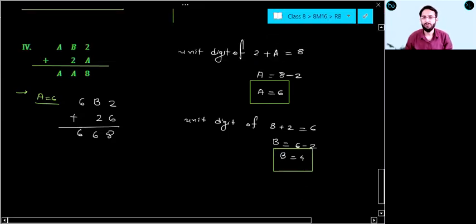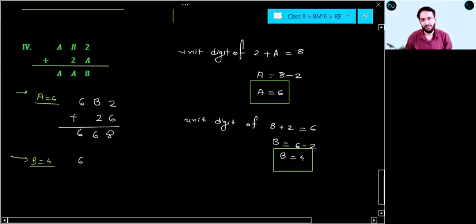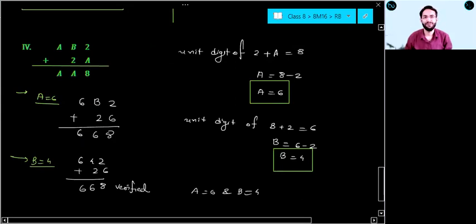When you are getting b equal to 4, then you can easily check your answer. Now let us put b equal to 4 and once verify. So 642 plus 26: 2 plus 6 is 8, 4 plus 2 is 6, 6 is 6, so 668. So which is verified. So your final answer a equal to 6 and b equal to 4.